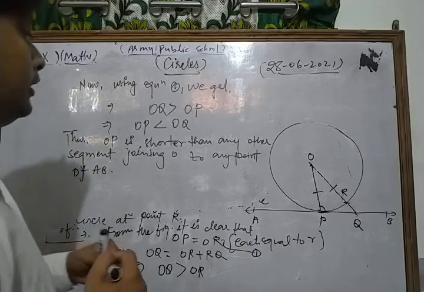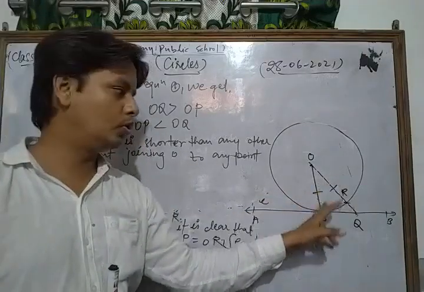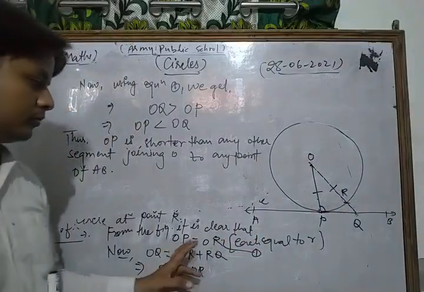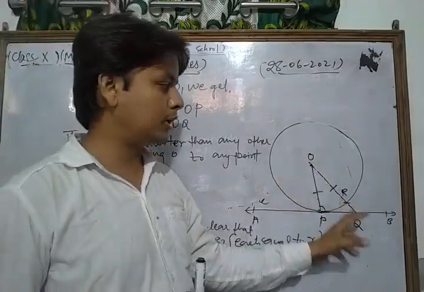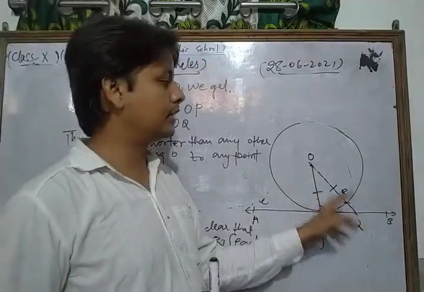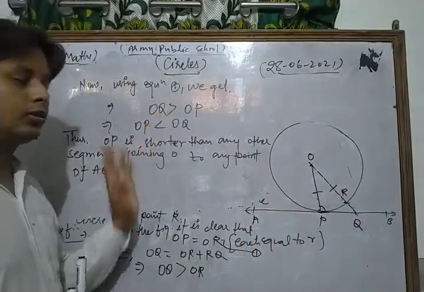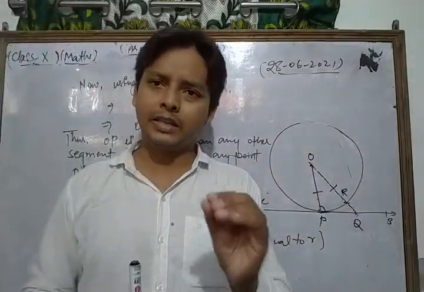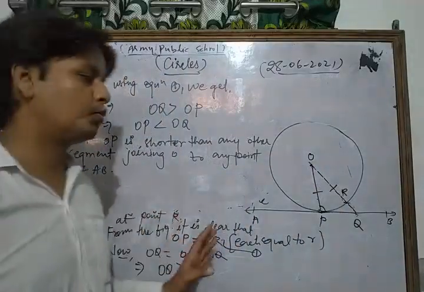Now look at this discussion, dear friends. First of all, from the figure it is clear that OP is equal to OR. It is clear to everyone, OP is equal to OR. And also from the figure OQ is equal to OR plus RQ. It is also clear. Now we can say that OQ is greater than OR. Now from equation 1 we can write OQ is greater than OP, and thus OP is less than OQ. Means OP is the shortest distance, shorter than any other segment joining the center of the circle to any point of AB.